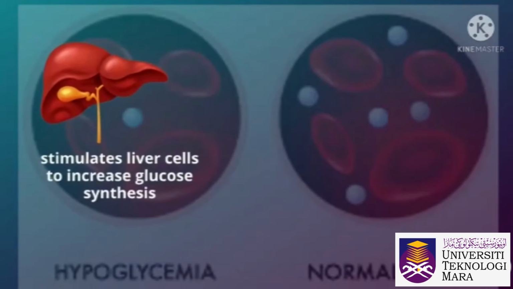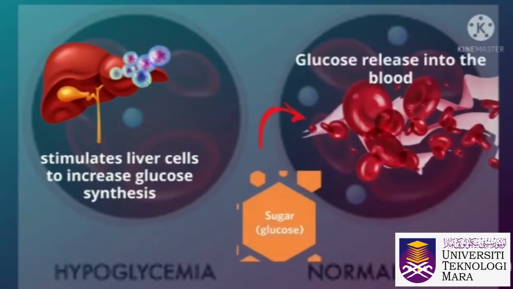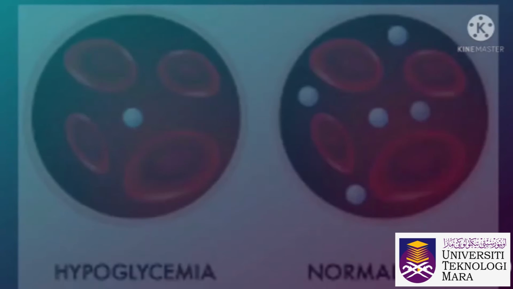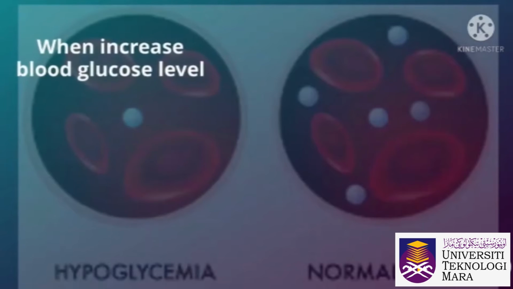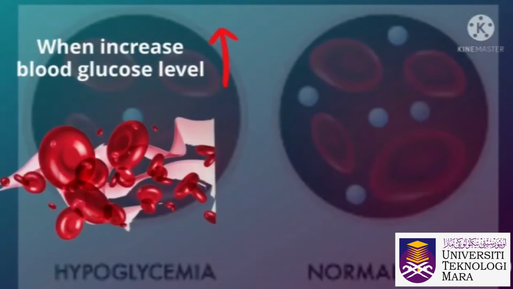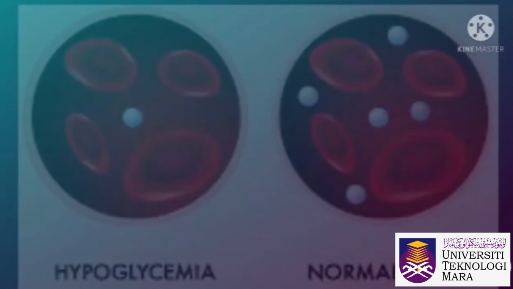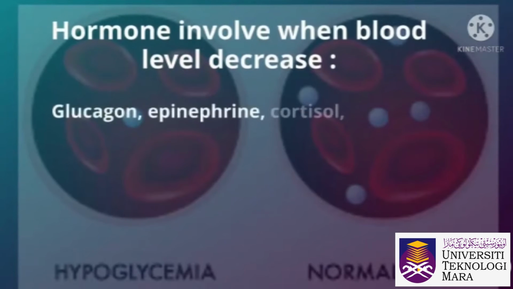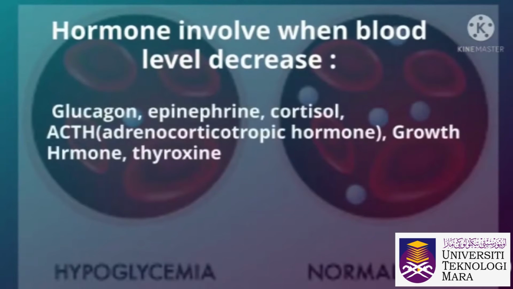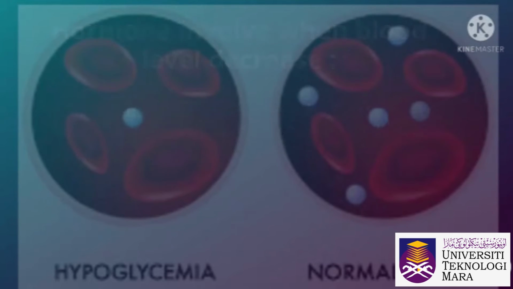It stimulates liver cells to increase glucose synthesis from glycerol absorbed from the blood, and glucose is released into the blood. These effects collectively cause an increase in blood glucose levels back to normal levels. Hormones involved when blood levels decrease are glucagon, epinephrine, cortisol, adrenocorticotropic hormone, growth hormone, and thyroxine.